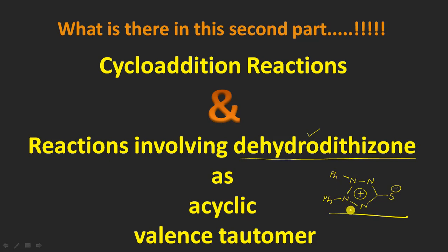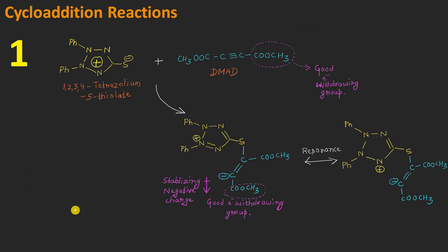And when it follows its acyclic valence tautomer, what different kind of reactions this acyclic valence tautomer will be giving, that we will be discussing in this category here, right?